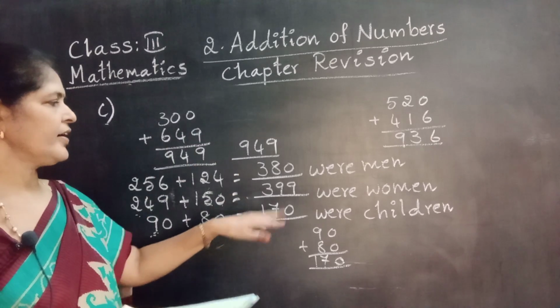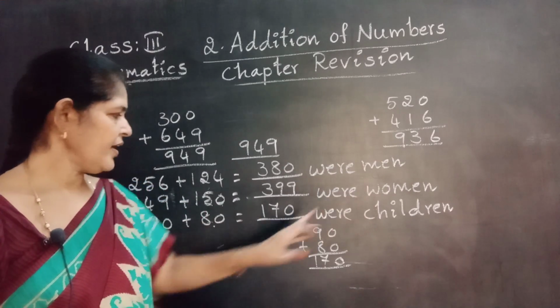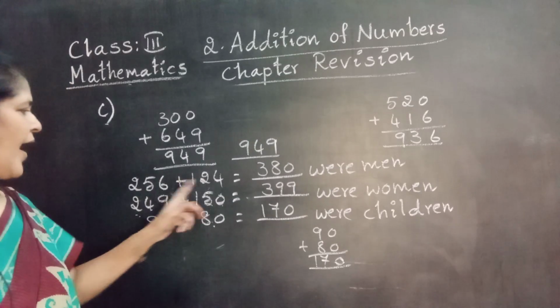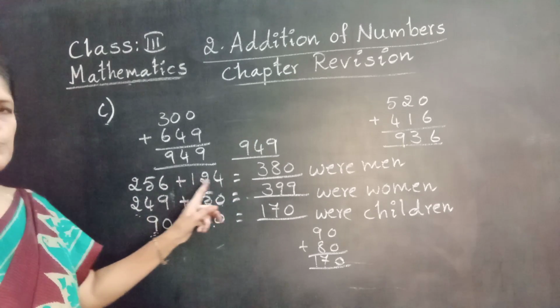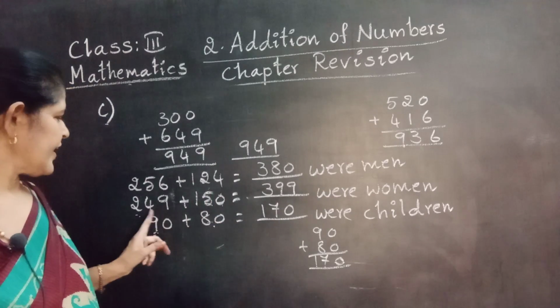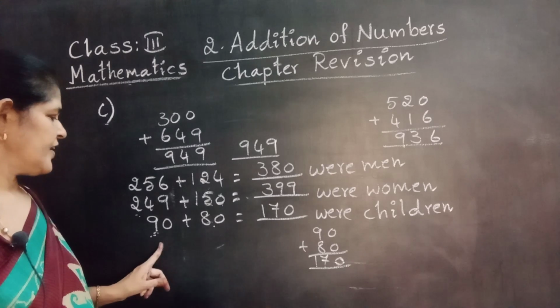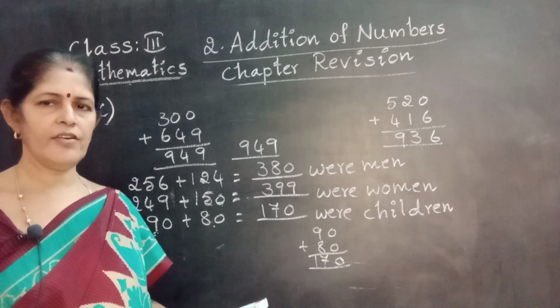In 949, 380 are men, 399 are women, 170 are children. We get these totals by adding these numbers. First addition is 256 plus 124. Second addition is 249 plus 150. Third addition is 90 plus 80. Okay? Did you note down?